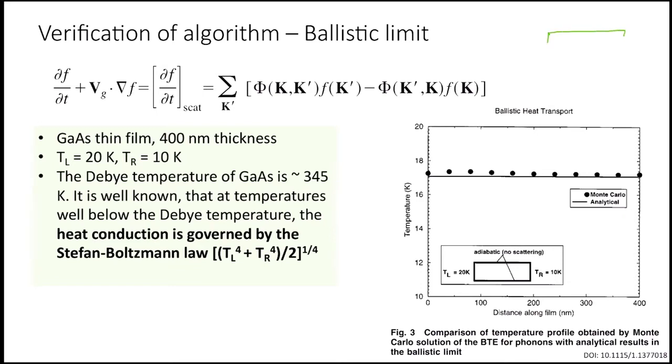So we have a one-dimensional bar. You could think we are treating it as one dimension because the side boundaries are adiabatic. If you remember, in adiabatic it's always specular reflection, so the particle would specularly reflect and not create any resistance to the flow. So we could treat it equivalently as a 1D object. The left boundary we have kept at 20 Kelvin, the right boundary at 10 Kelvin. The particles would of course try to come to thermal equilibrium. So what would be the temperature profile inside that?